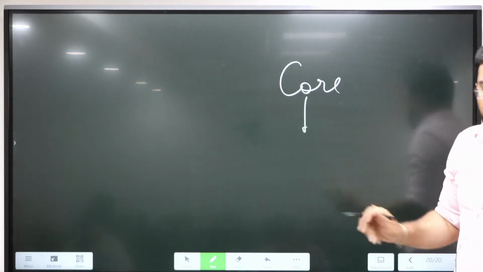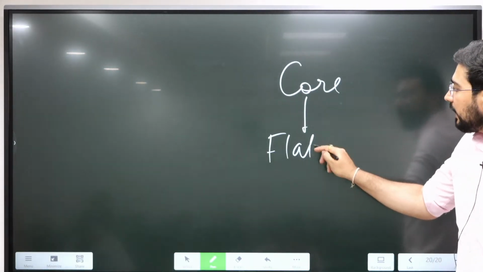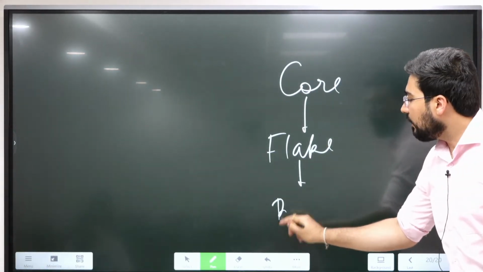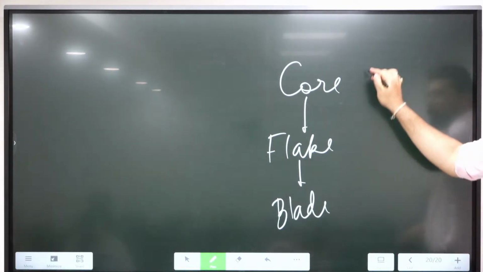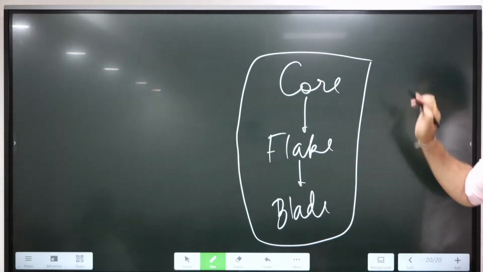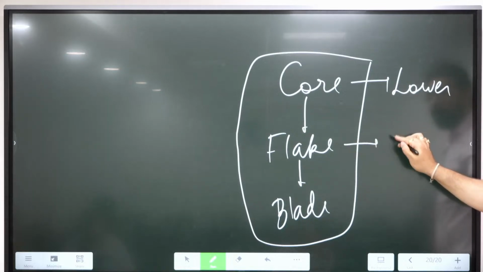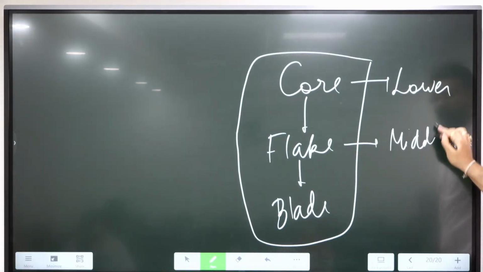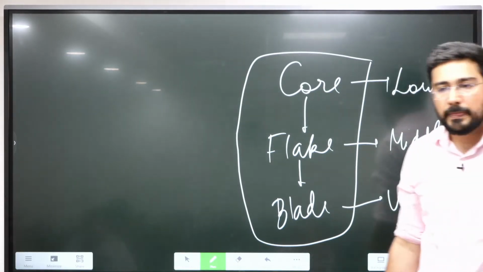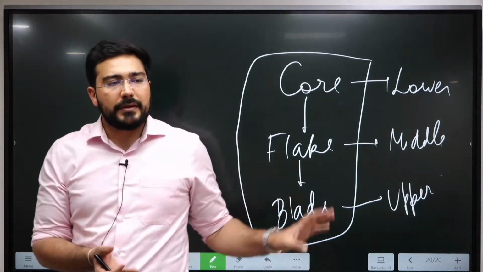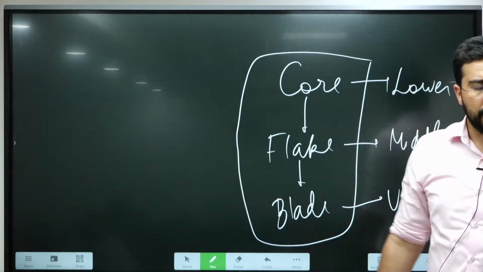When the stone is sharpened from one side, this technology is known as flake, and when it is sharpened from both sides, this is known as blade. So these were the types of technology used during lower Paleolithic, middle, and finally upper. If you can remember them, whenever a site comes, you can easily write this information.